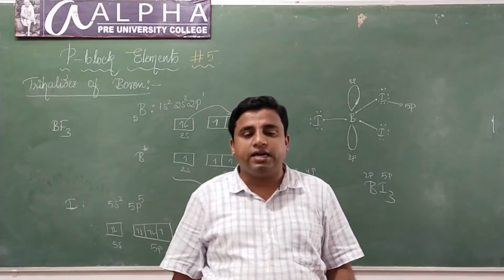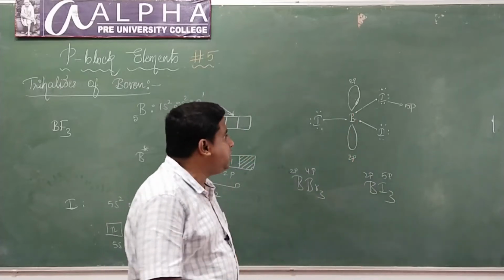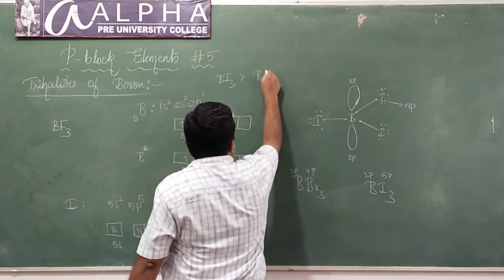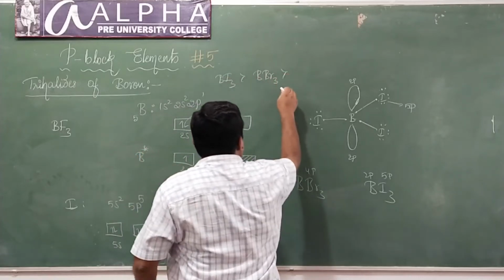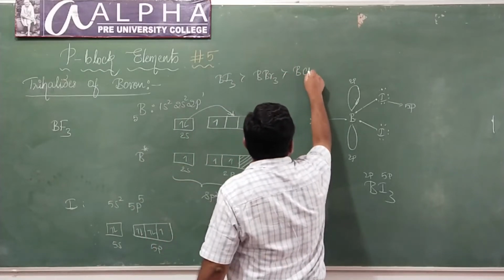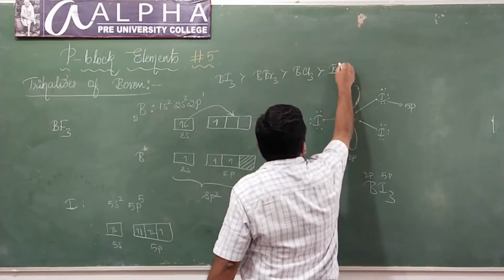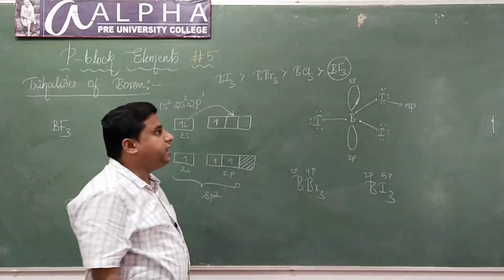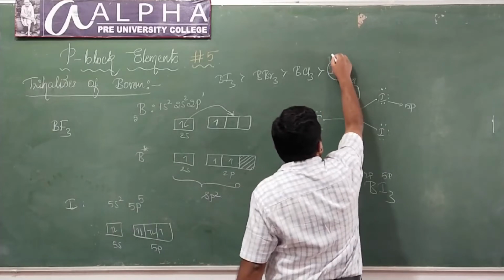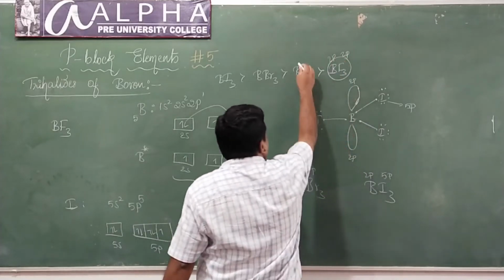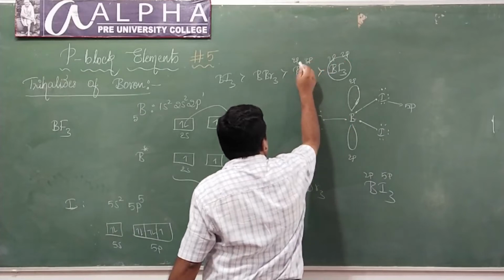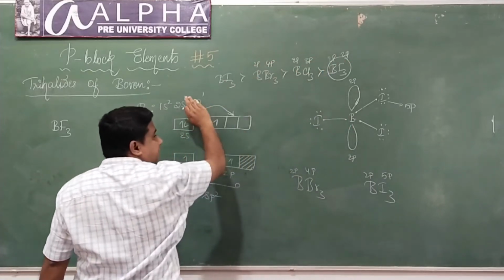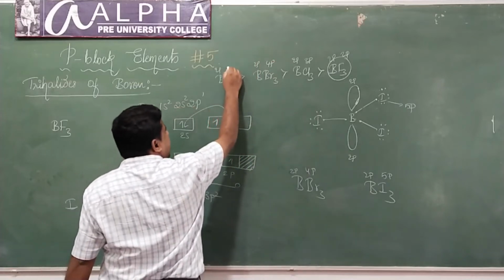That is why it is a strong Lewis acid. So what is the order of Lewis acid nature? Boron triiodide is a stronger Lewis acid than boron tribromide, which is stronger than boron trichloride, and then boron trifluoride, which is a weak Lewis acid because of back bonding. Here there is overlapping of the 2p orbital and 2p orbital, here of the 2p orbital and 3p orbital, but here there is no overlapping because of 2p and 4p. Here also there can never be overlapping because of 2p and 5p.